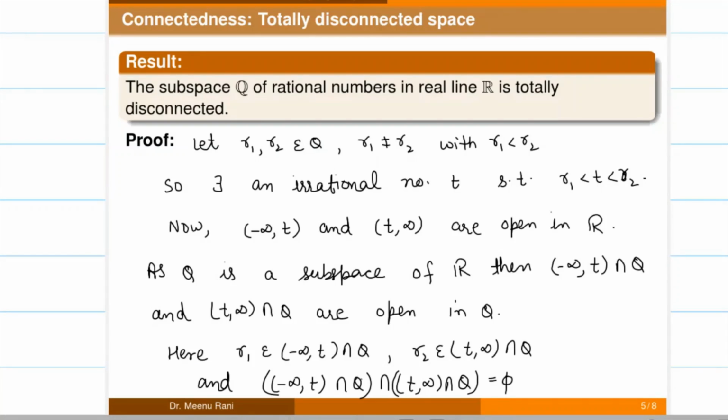And if we take the union of these two open sets, that is minus infinity to t intersection with Q, union t to infinity intersection with Q, then it is Q only.